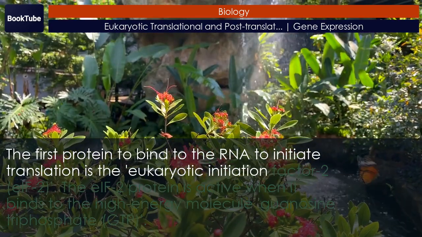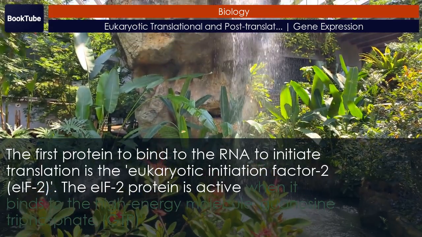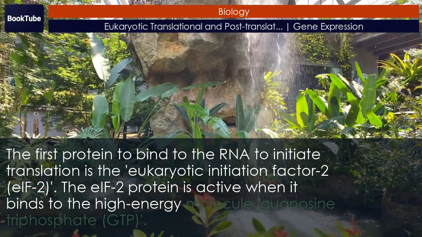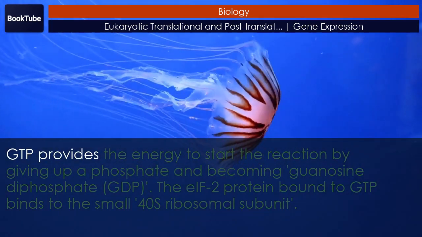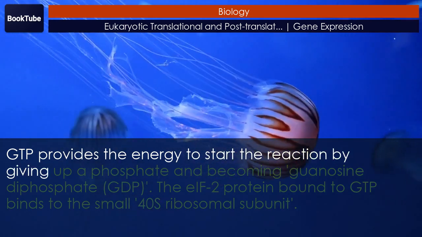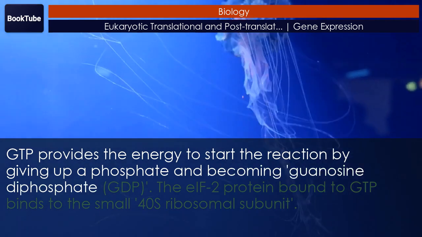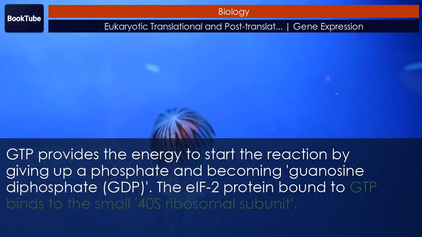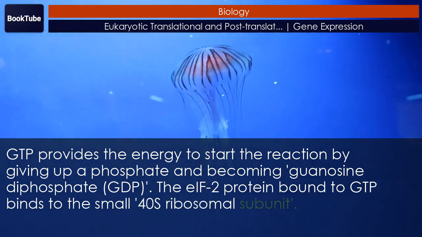EIF2. The EIF2 protein is active when it binds to the high-energy molecule guanosine triphosphate, GTP. GTP provides the energy to start the reaction by giving up a phosphate and becoming guanosine diphosphate, GDP. The EIF2 protein bound to GTP binds to the small 40S ribosomal subunit.